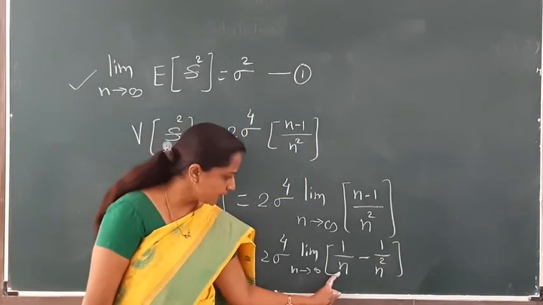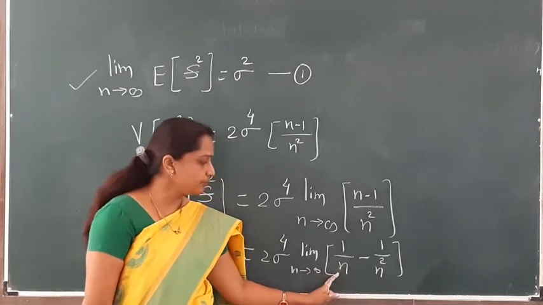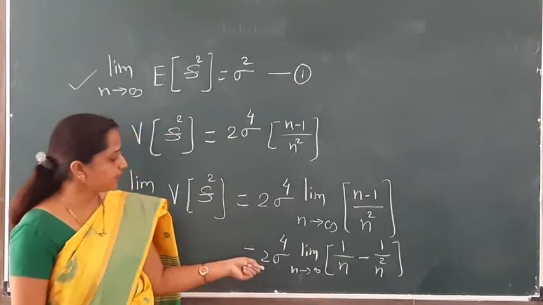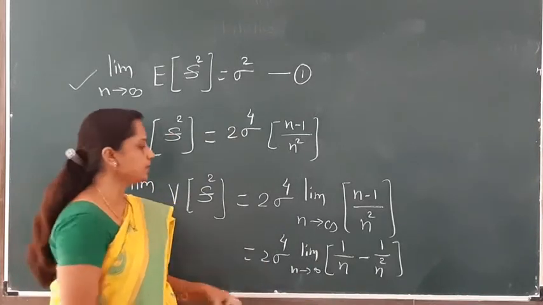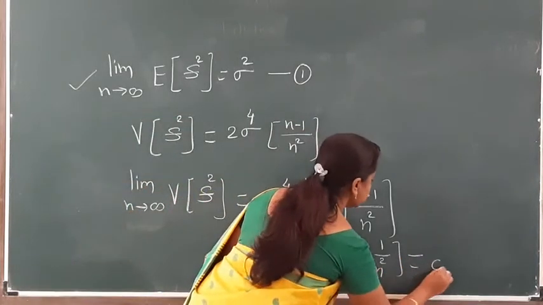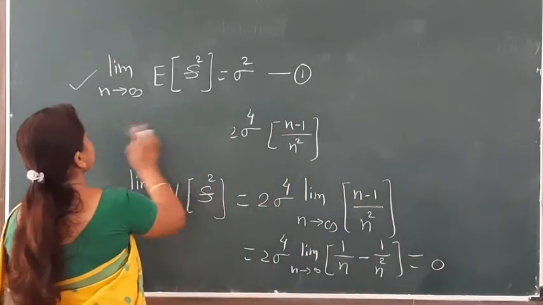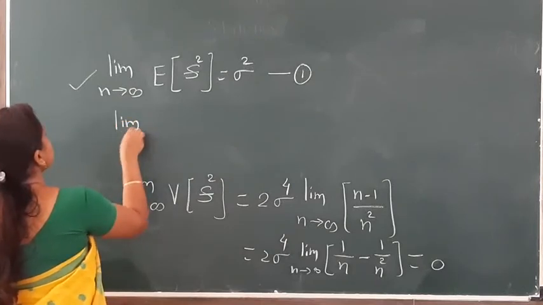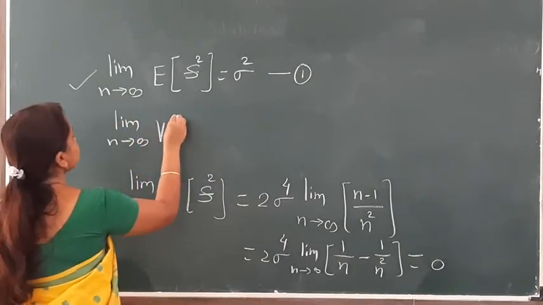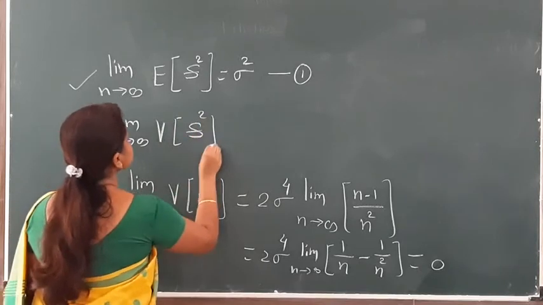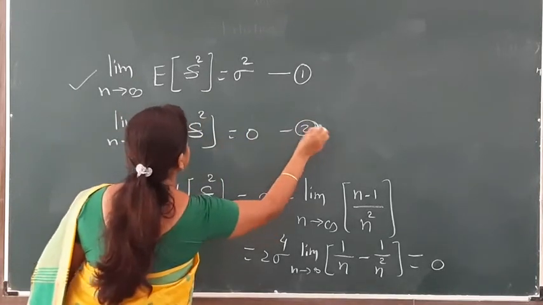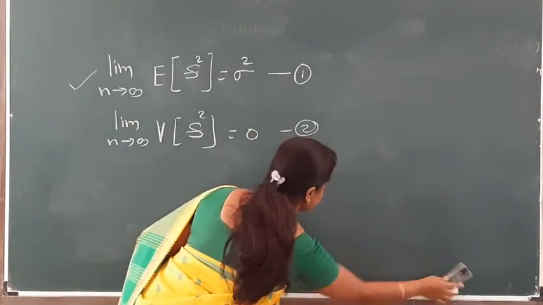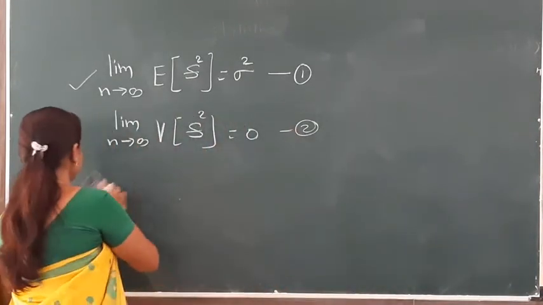If we substitute n as infinity here, 1 upon infinity is 0. Also here 1 upon infinity is 0. 0 multiplied by 2 sigma raised to 4 is equal to 0, and this is our second condition. Here we satisfy our second condition, that limit n tends to infinity, variance of s square is equal to 0. Means for sample variance we satisfy both conditions of consistency.